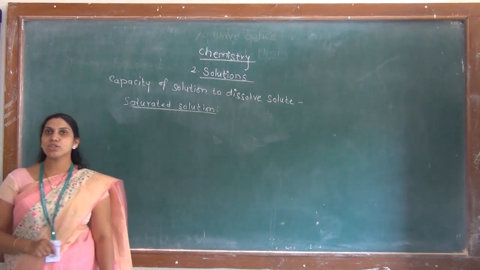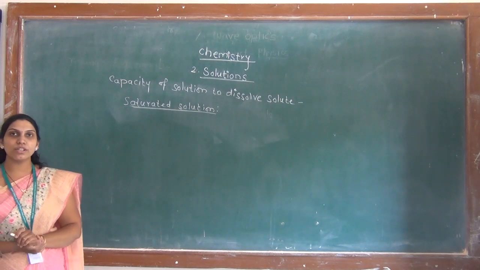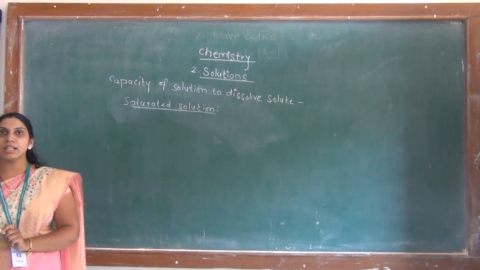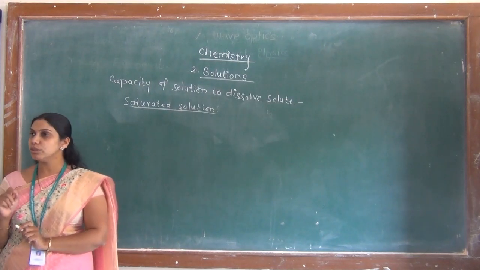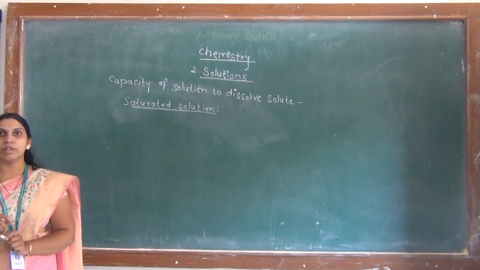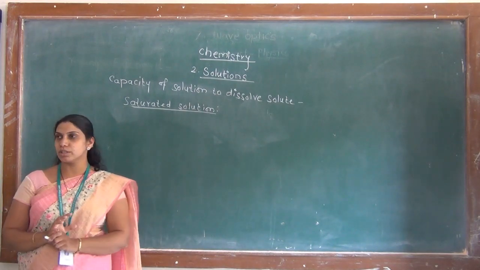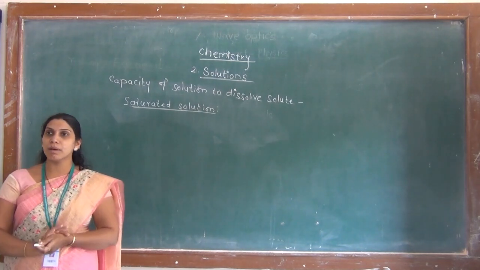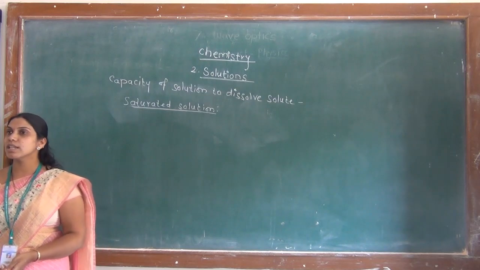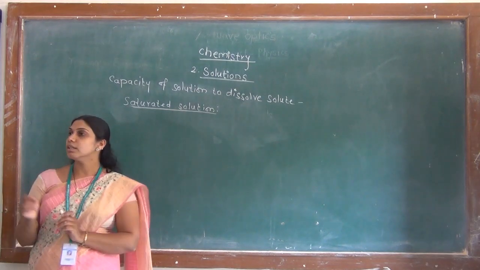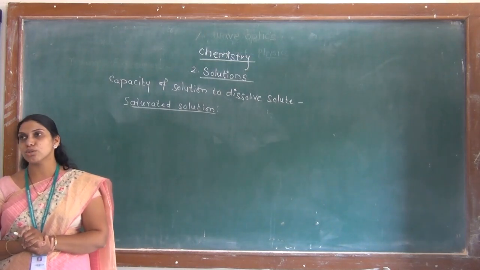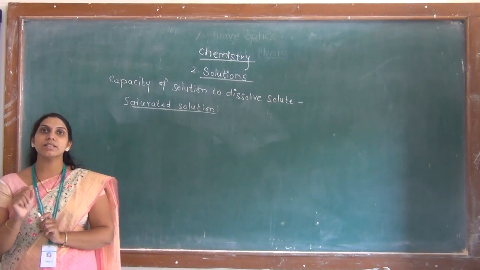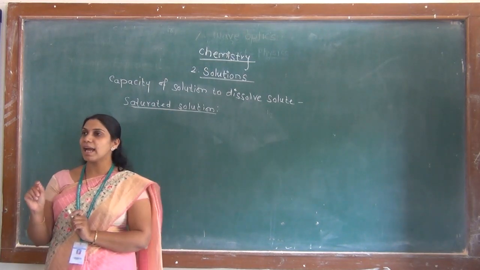So, we'll see the definition of saturated solution. What is saturated solution? A saturated solution is a solution which contains maximum amount of solute in the given volume of solvent at a specific temperature. In the given quantity of solvent, the maximum amount of solute that gets dissolved, the solution formed after that dissolution, we are going to call it a saturated solution. Saturated solution contains maximum amount of solute present in the given volume of solvent at specific temperature.